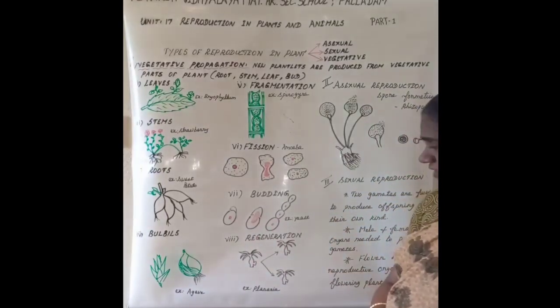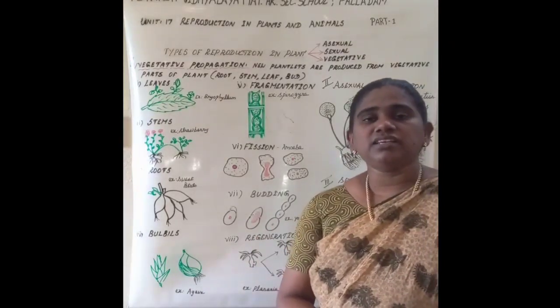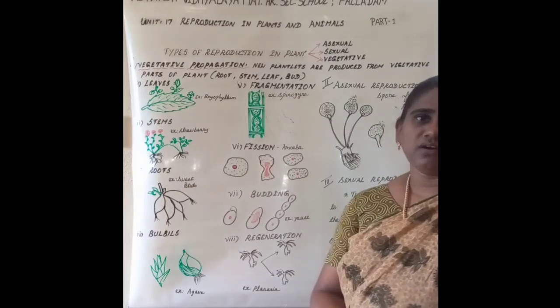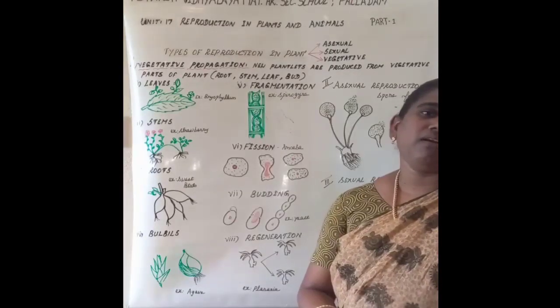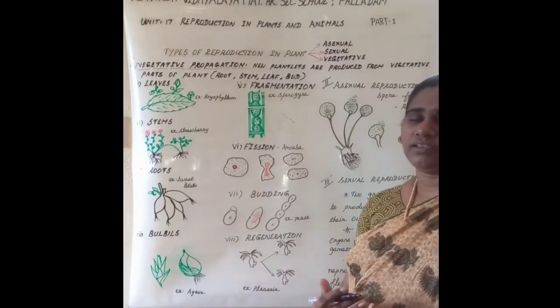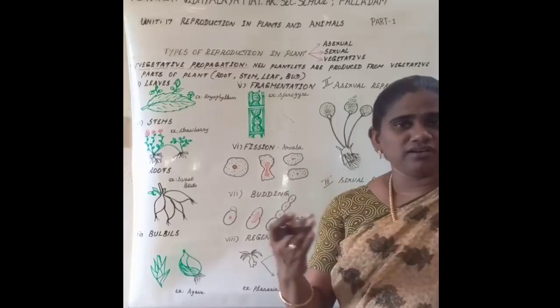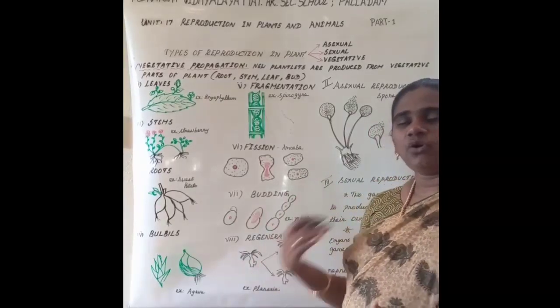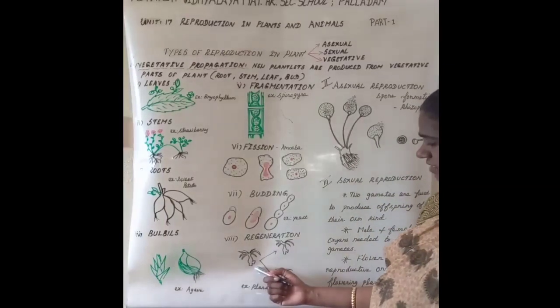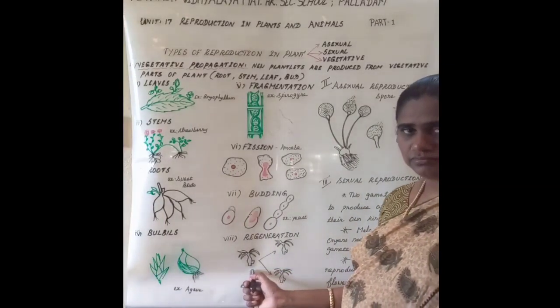The next is regeneration. Regeneration is the ability of living organisms, not all organisms, some organisms have this ability, of producing the lost part of an organism into the whole organism. See, this is planaria.